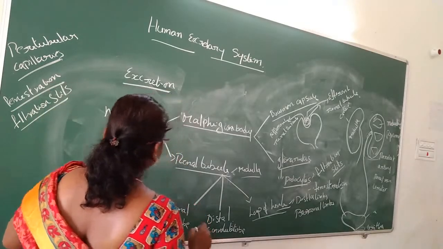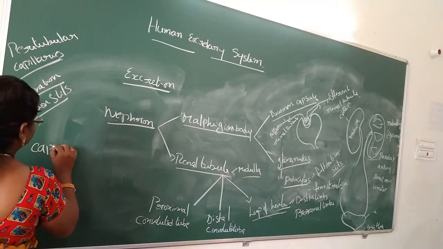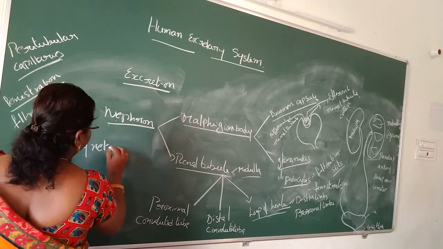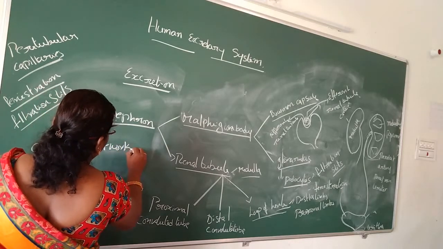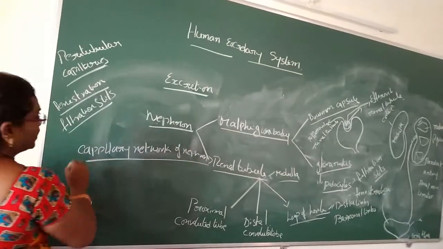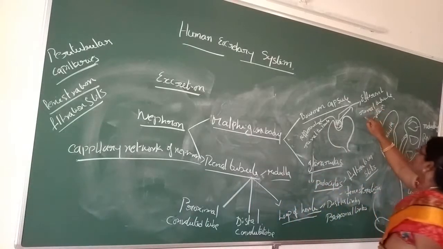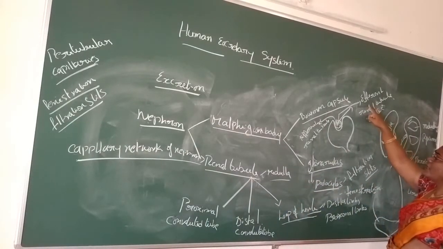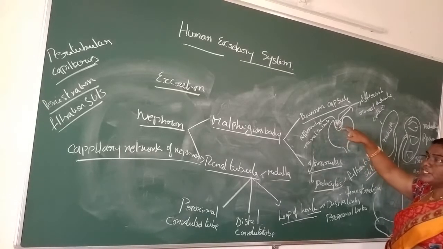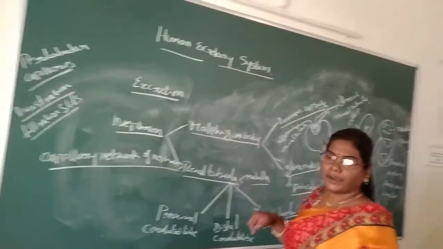Next, what is the capillary network of nephron? The efferent arteriole arises from the glomerulus, which leads into the peritubular capillary network.